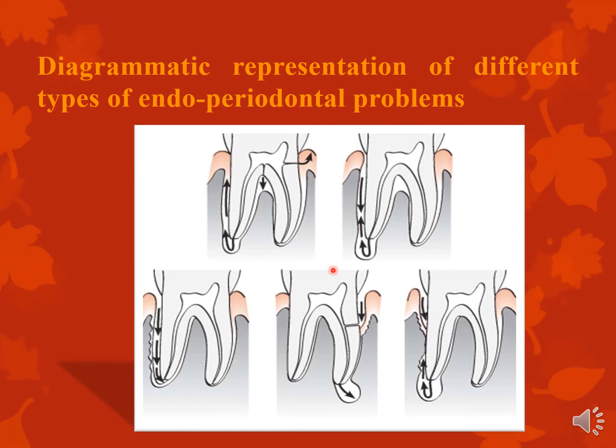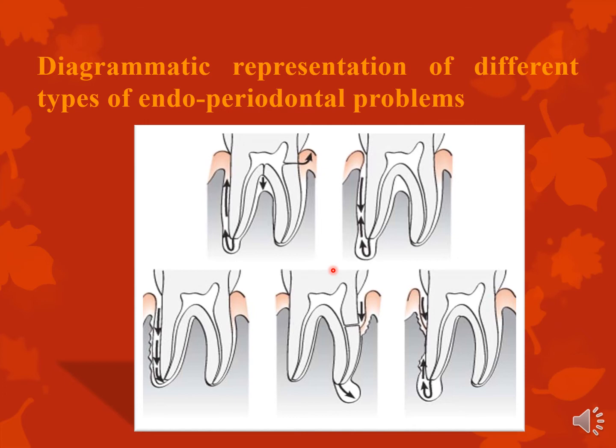Okay. So I hope you understand the rationale behind including these two situations in endoperio lesions. If you had a pocket which was not extending to the apical third or not involving the furcation area, then it's just a periodontal problem. It doesn't get classified under endoperio.